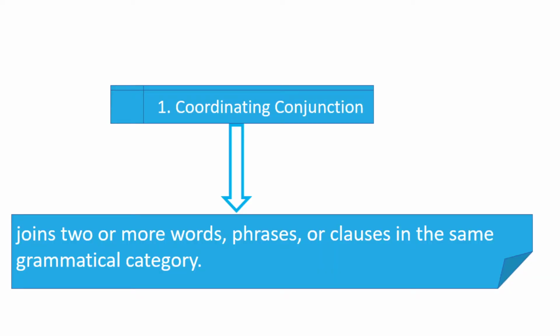What do we mean when we say coordinating conjunction? Let's have the definition first. The function of a coordinating conjunction is to join two or more words, phrases, or clauses in the same grammatical category. Please take note of that. In the same grammatical category means there should be a similarity between the two that they are supposed to join. For example, a noun and another noun, a word and a word, a phrase and a phrase, a clause and a clause, then a sentence and another sentence.